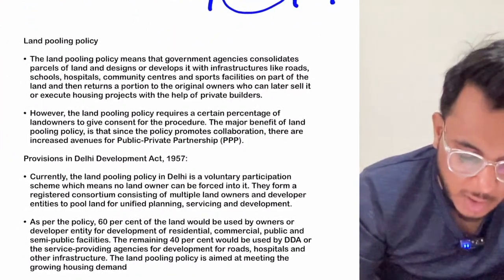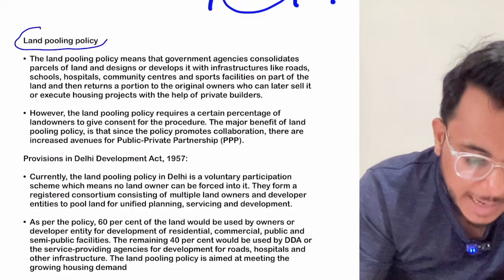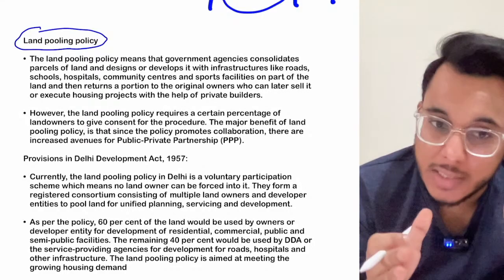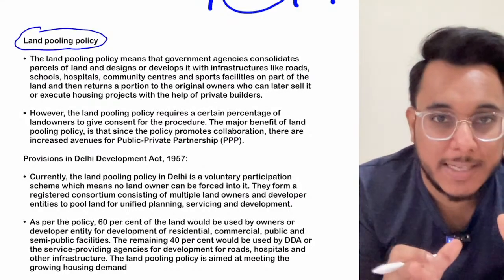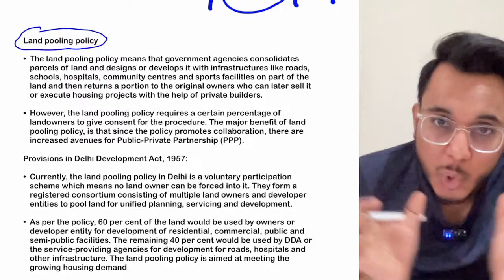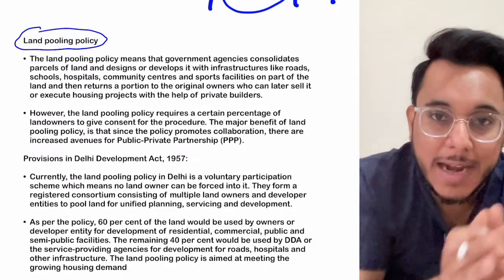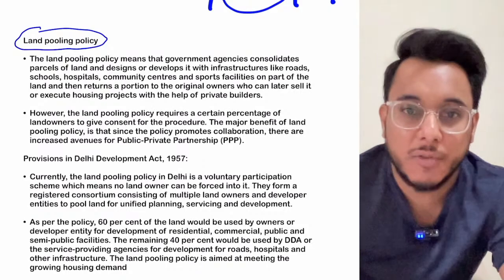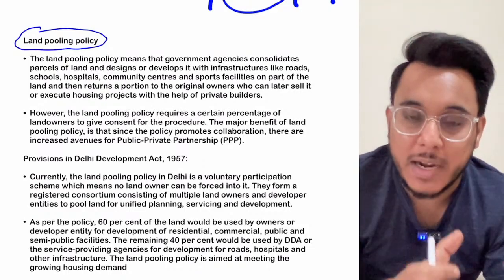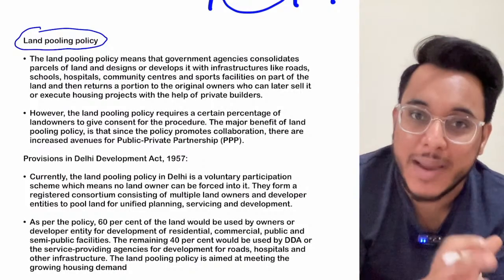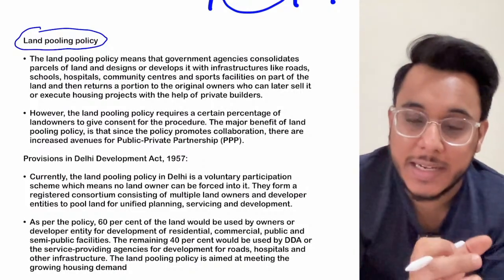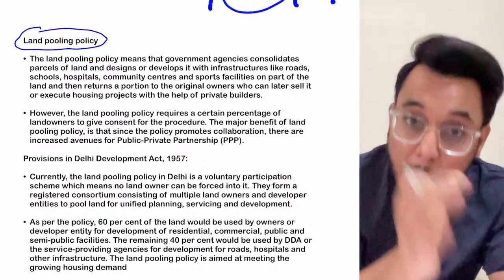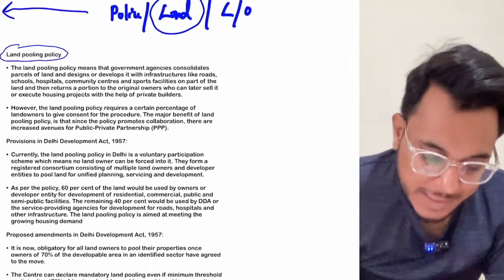So basically, first of all, what do we understand by the idea of the land pooling policy, what does it mean? Guys, the land pooling policy or land pooling arrangement is one arrangement where the people pool their land and give that land to a government agency. The government agency will develop that land. What kind of development? Roads will be made, sewage will be made, electricity poles will be erected, electricity connections will be given, community centers, hospitals, public schools, all will be developed. So basically the idea is this.